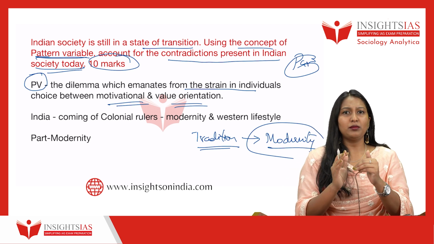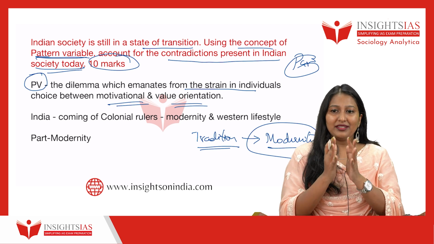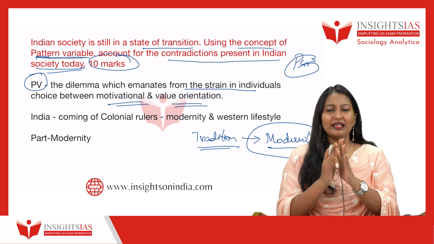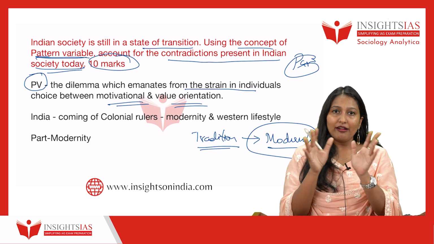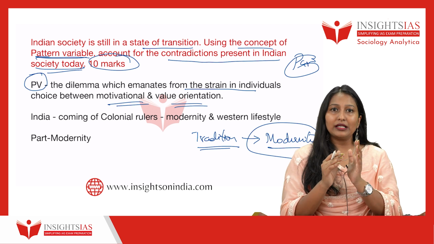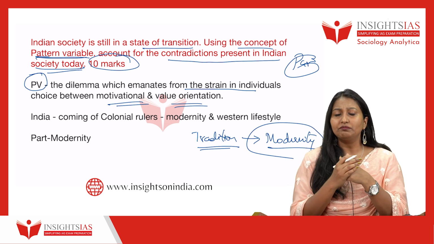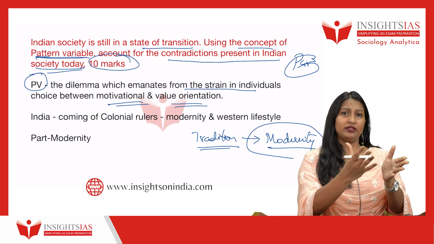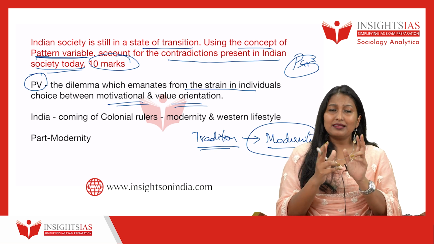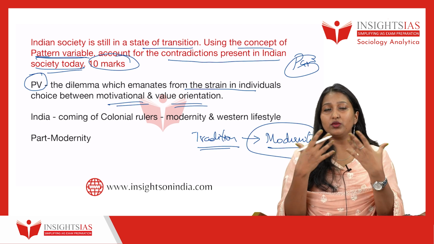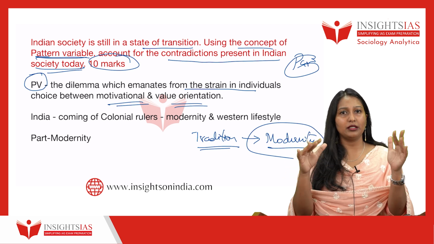So as an individual, you will be confused about which one to take. Should you bother about your family? Let's say you have loved someone and you want to marry that person, but your family is so inward looking, they don't encourage love marriage, they only go for arranged marriage. So now you have to decide whether to go ahead with the love marriage or the arranged marriage. If you don't want to break your lover's heart, you'll go with the love marriage. If you don't want to break your parents' heart, you'll go with the arranged marriage. This is nothing but pattern variable, like which will you choose, based on motivational orientation or based on value orientation.